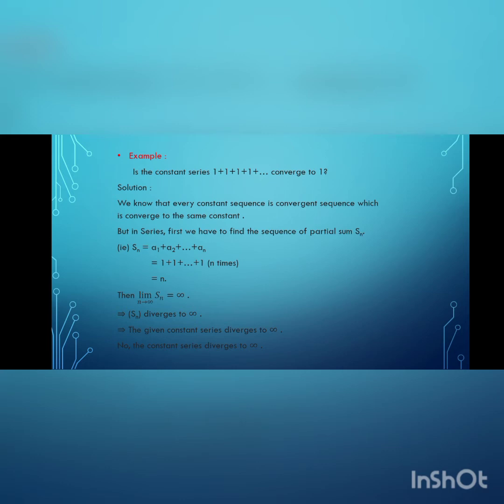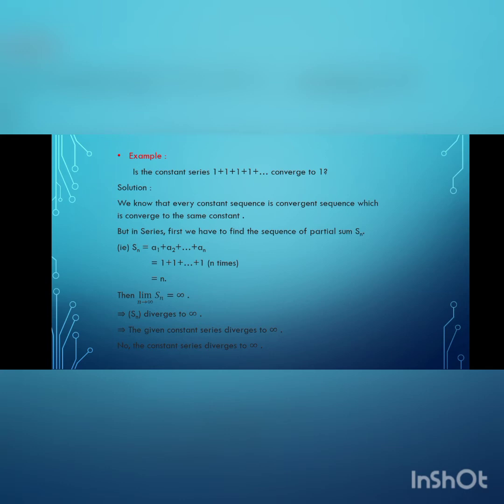We know that every constant sequence is a convergent sequence, which converges to the same constant value. But in series, first we have to find the partial sequence capital Sn. That is, capital Sn equal to a1 plus a2 plus etc. plus an. In this series, we have a1 equal to 1, a2 equal to 1 and so on.